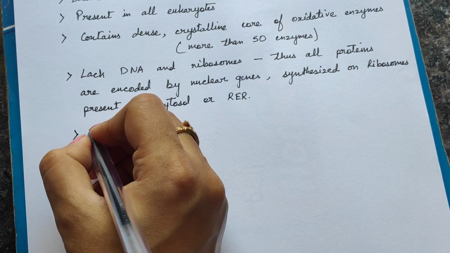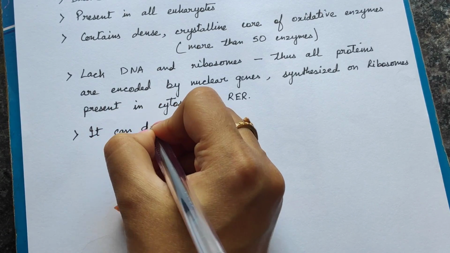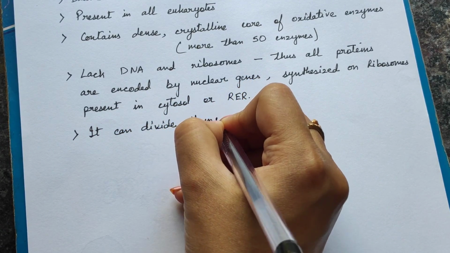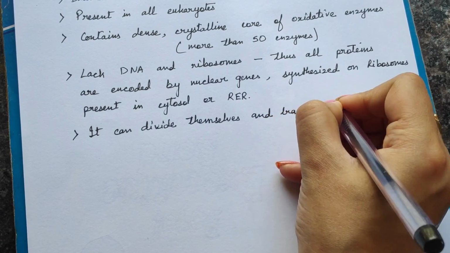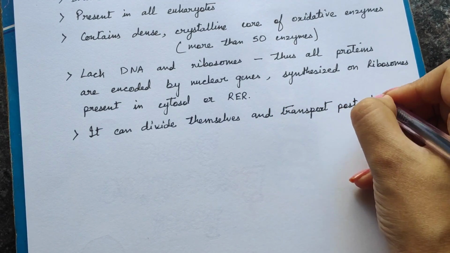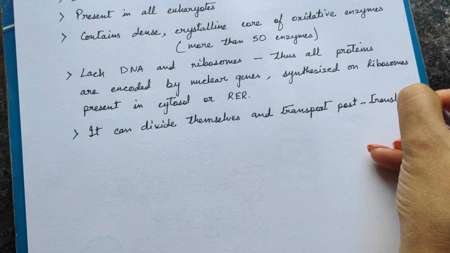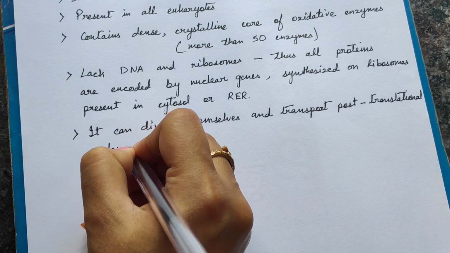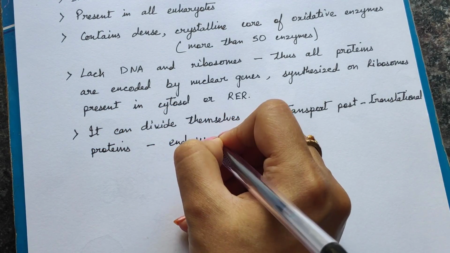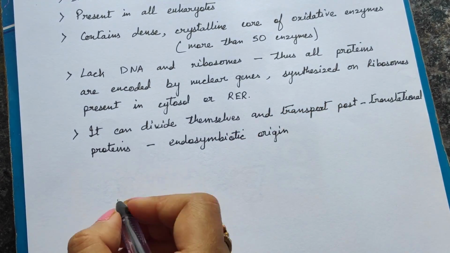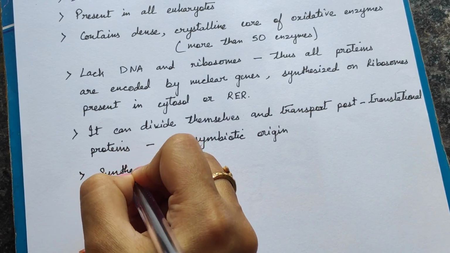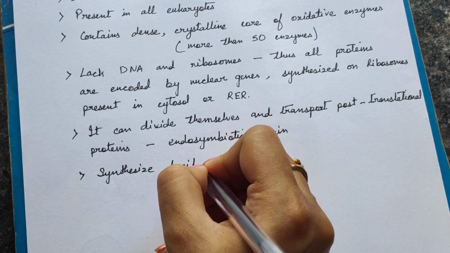Now this organelle can divide on its own, just like the mitochondria, and therefore it is assumed that they might also have an endosymbiotic origin, but there is much debate about this, because they have the ability to divide and reproduce.